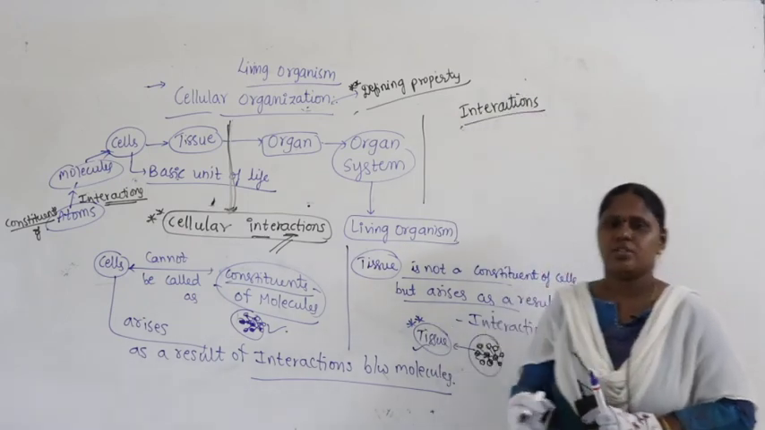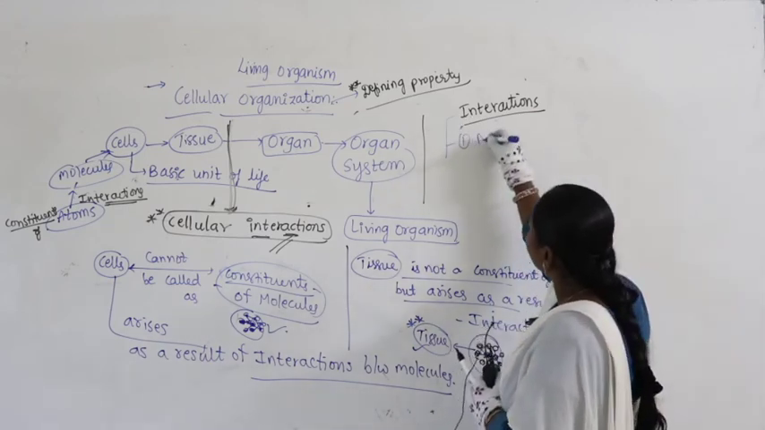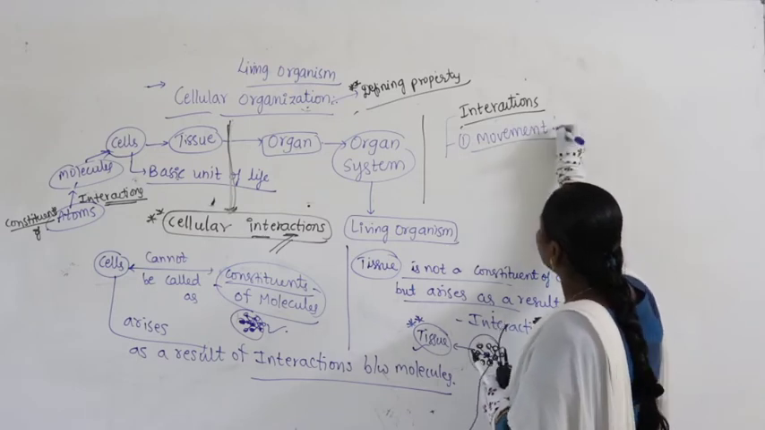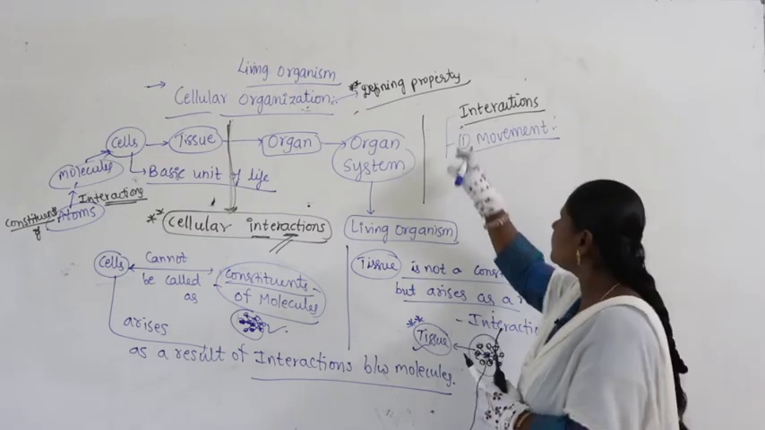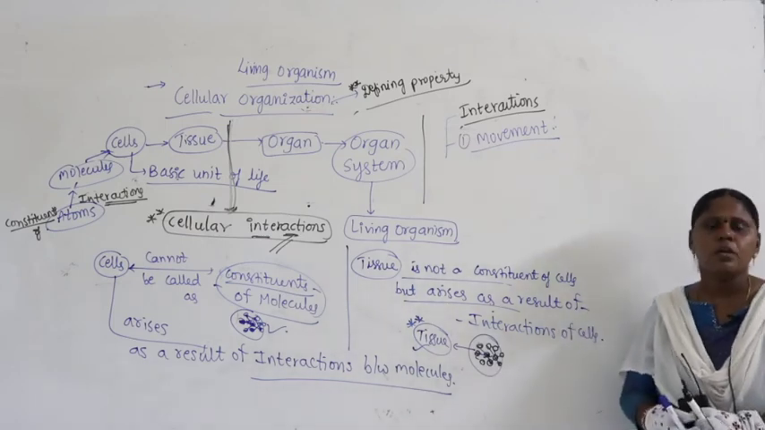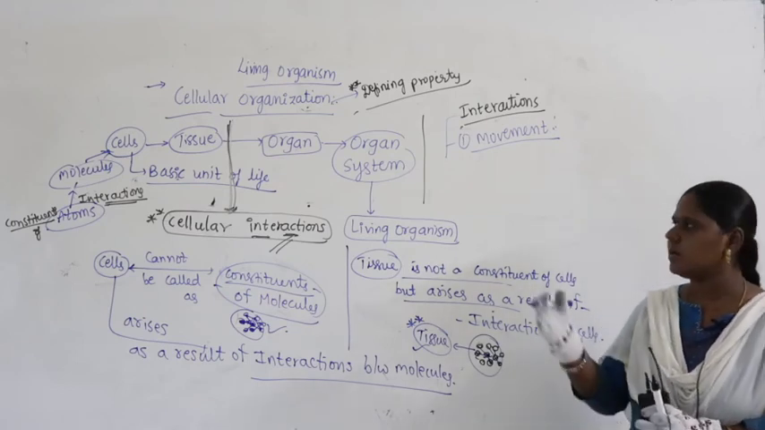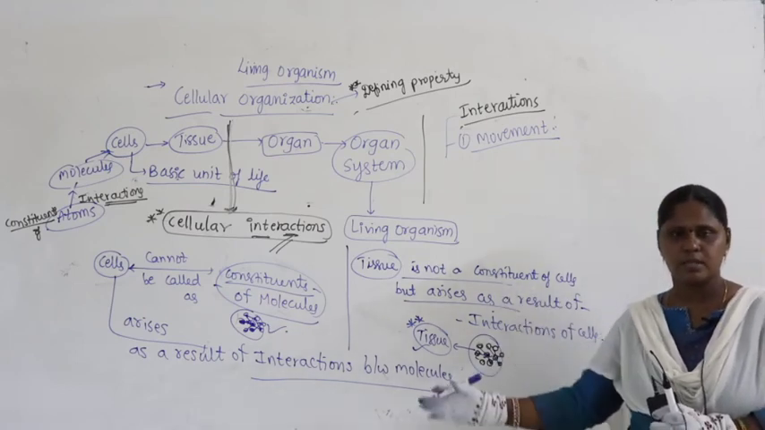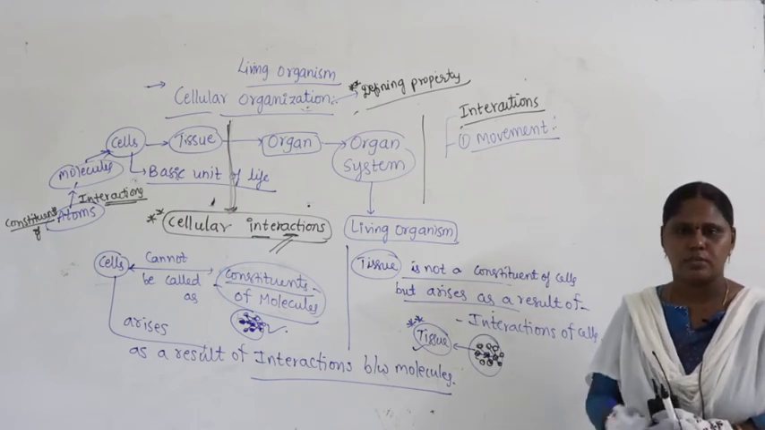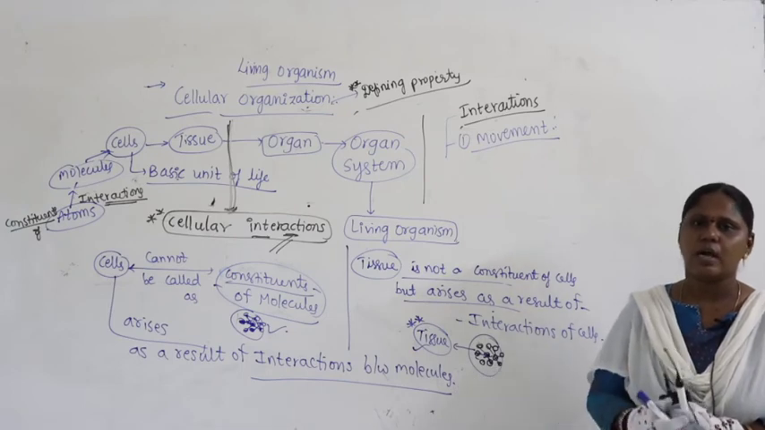Right. Now let us continue with the interactions. Under interactions, one of the parameters we are taking is movement. Organisms show locomotion, which means the organism is moving from one place to another place. It is called movement or locomotion.